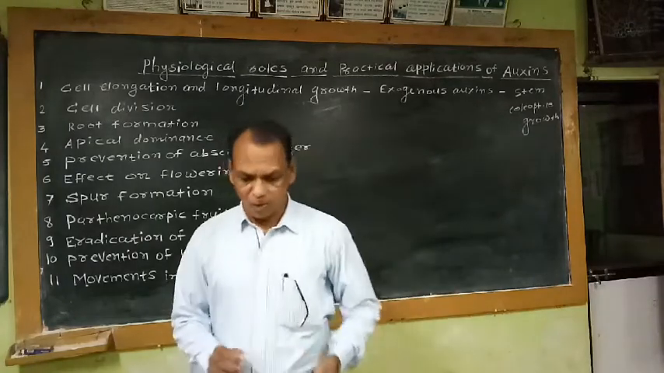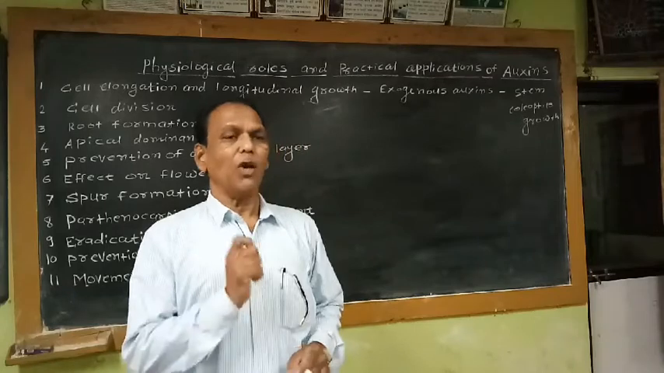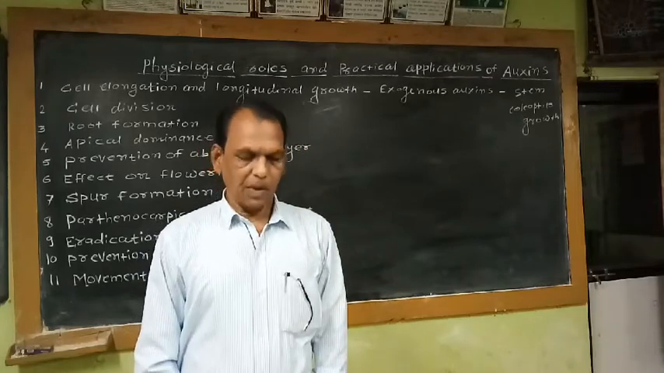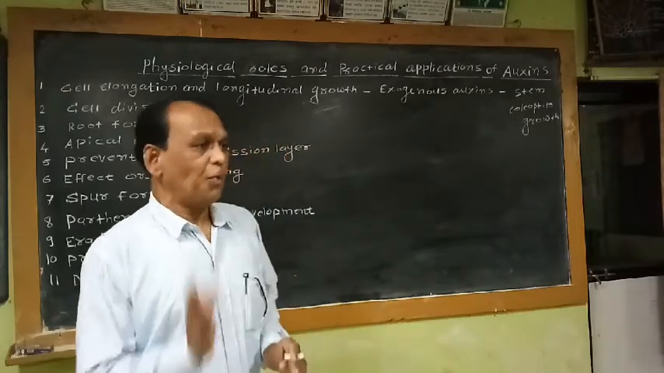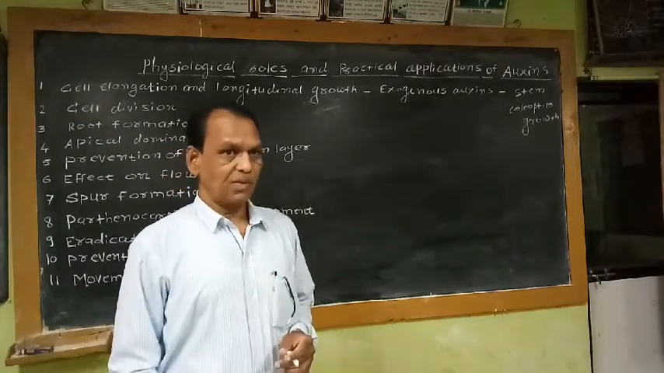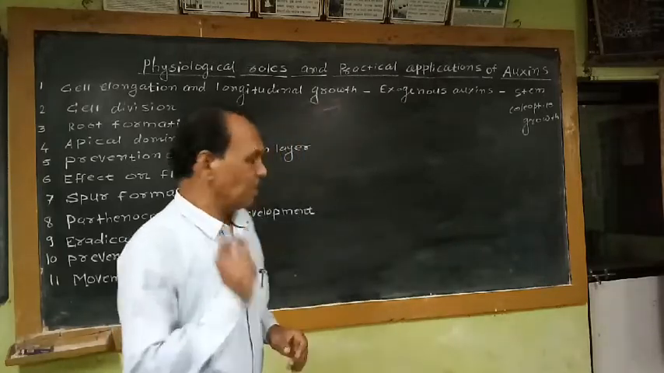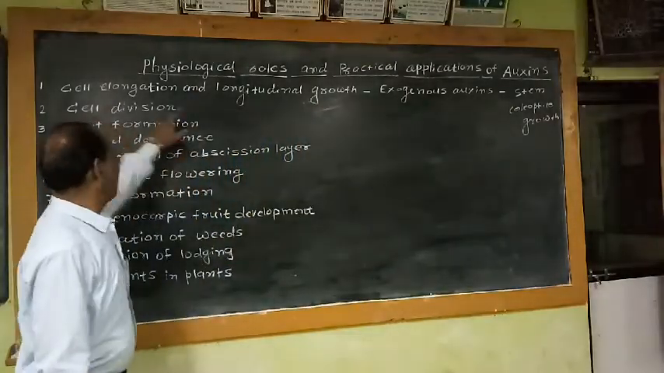So the primary effect of auxin, which stimulates cell elongation, was reported in the Avena curvature test. This physiological role does not have any practical application. Then the second physiological role, cell division.